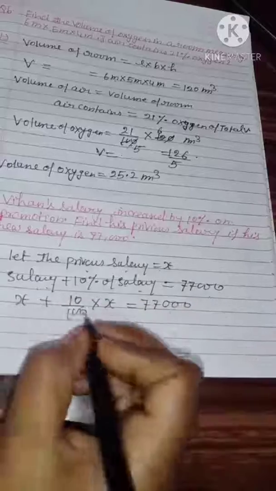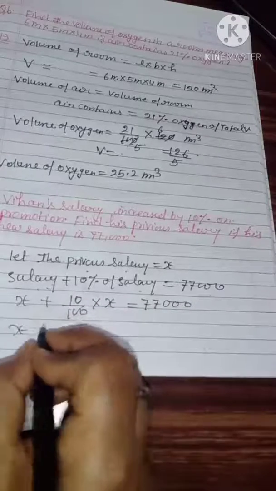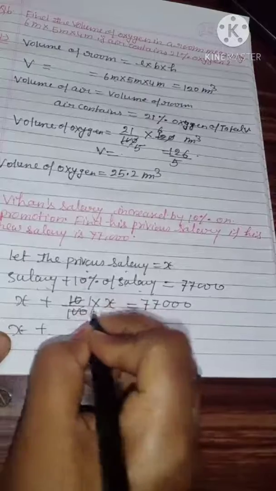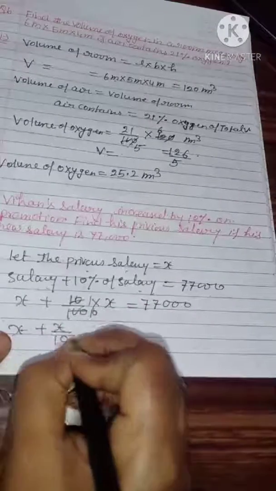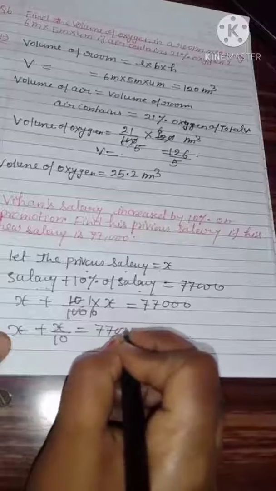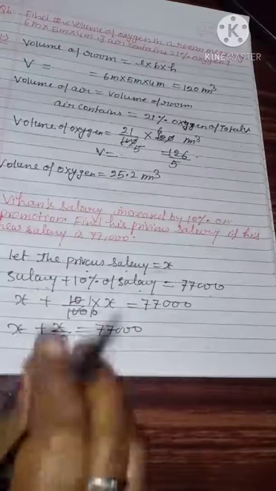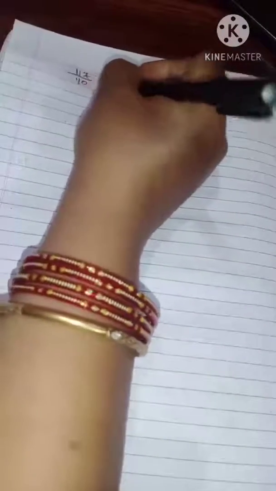77,000. So X plus, 1 10s are 10, 10 10s are 100, X upon 10 is equal to 77,000. So 10x plus x, how much will it be? 11x upon 10 is equal to 77,000.